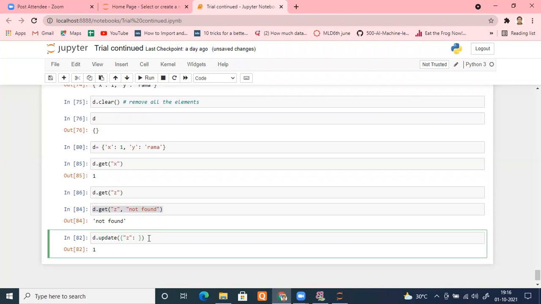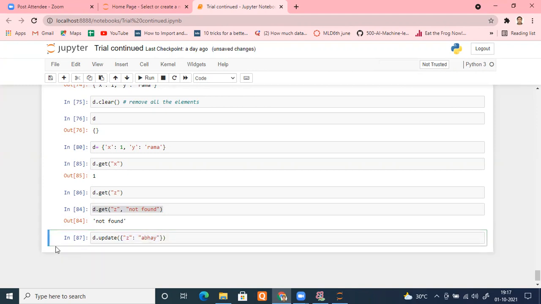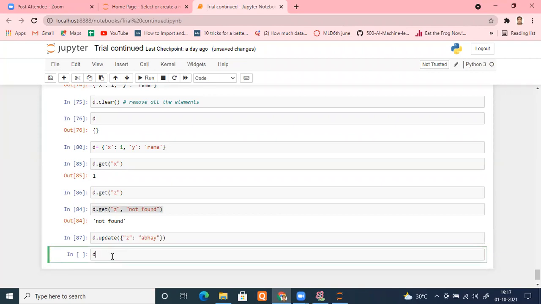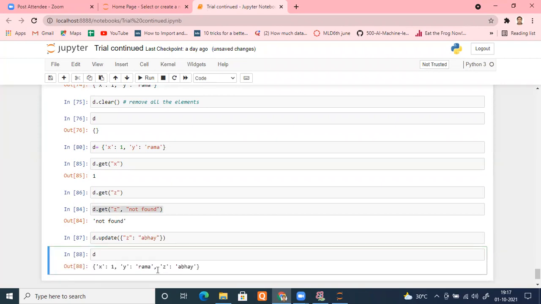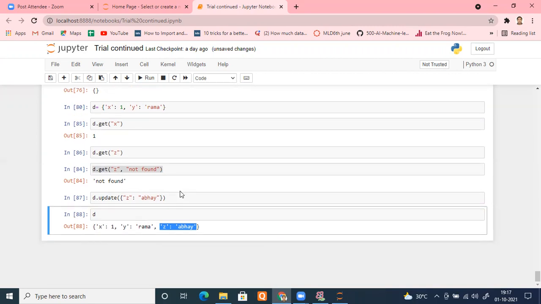Z, and suppose the name, the new person who joined is Abhay. Okay. So I am passing a dictionary here. Let me run this and let me check the D here. Can you see? It has been updated. Okay. So in the update method, you have to put a dictionary, and that dictionary will be added to your original dictionary. Okay. Simple. He got an idea from this place.